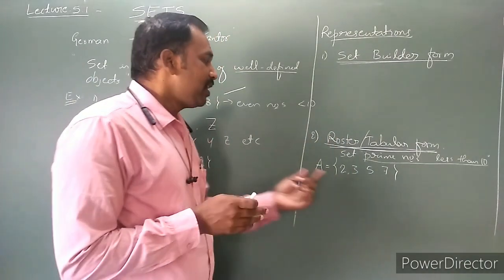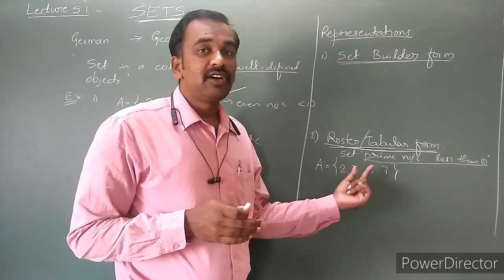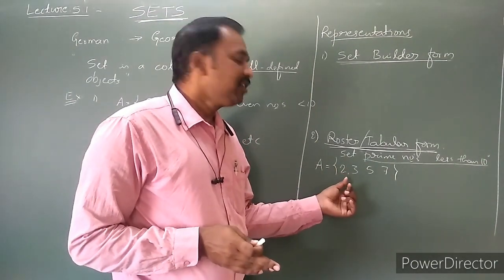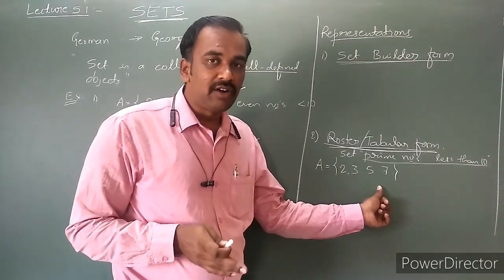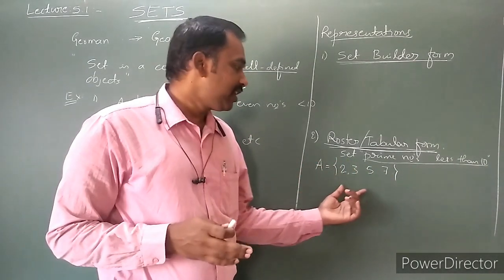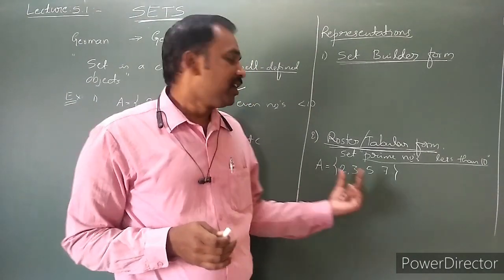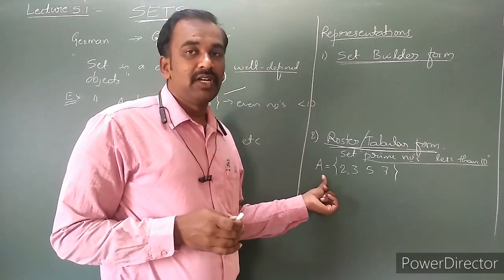What is the roster form? The elements or objects of a set are written separated by commas and enclosed in braces. This form is said to be a roster form or a tabular form.